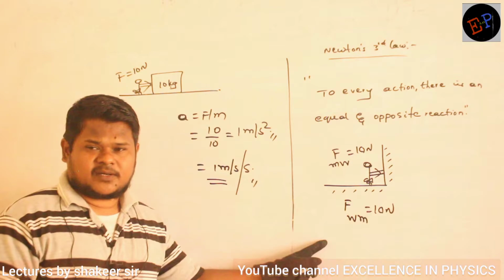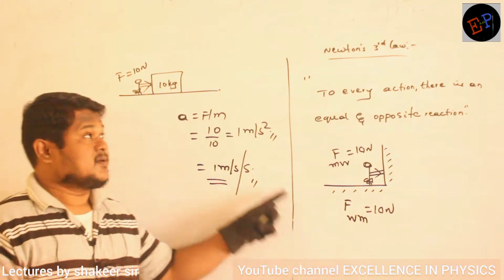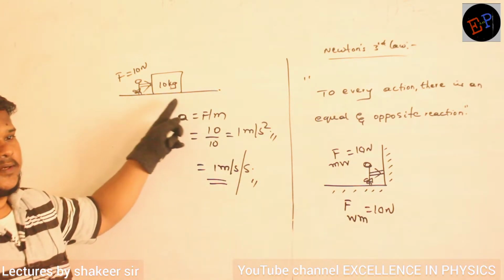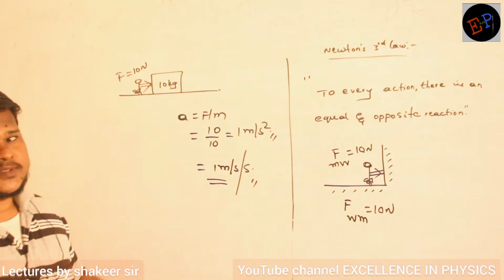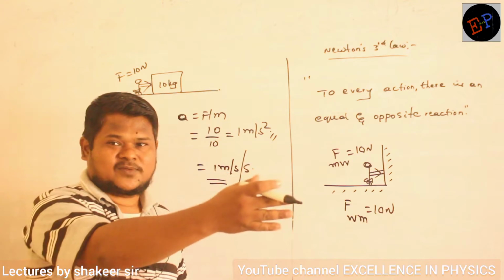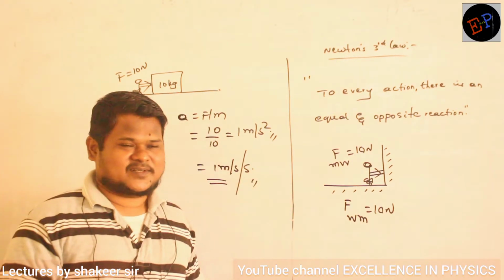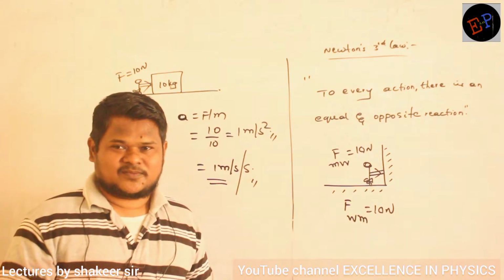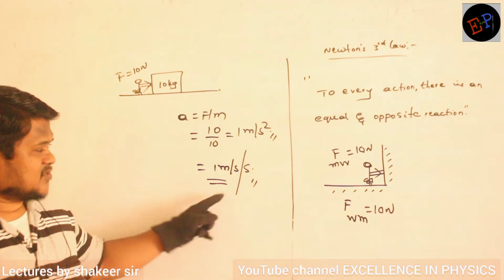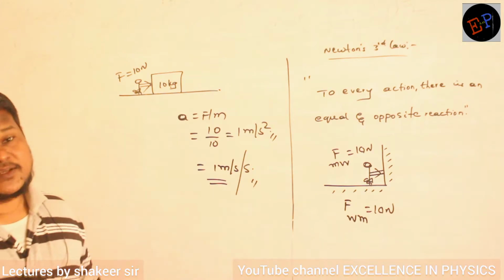Every action has an equal and opposite reaction. The man is applying 10 Newton. The 10 kg body also should apply 10 Newton. Both are in opposite directions, no? One force is like this, another force is in the opposite direction. If opposite forces are acting, then the body should be in a rest position. Why is this body accelerating? That's the question.